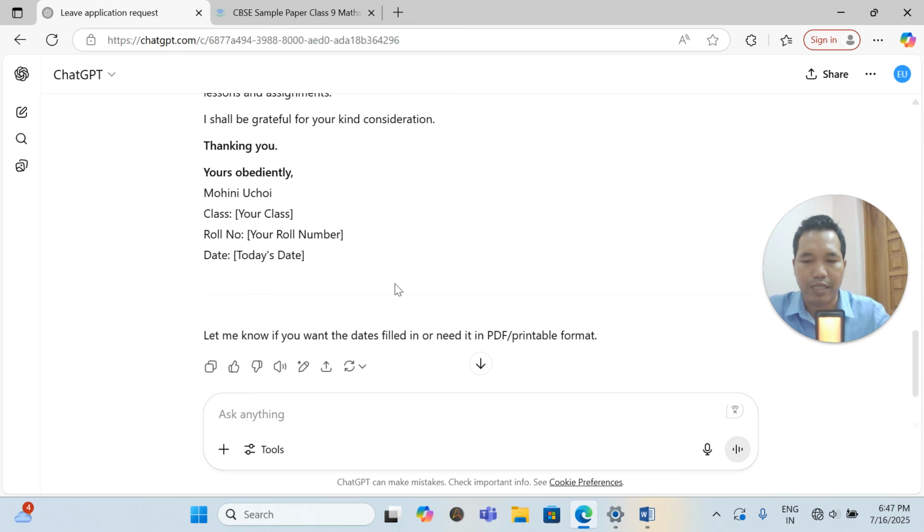Now, if I mention a date, modify with date of leave. Say I'm taking 3 days leave from 15-07-2025 to 18-07-2025.